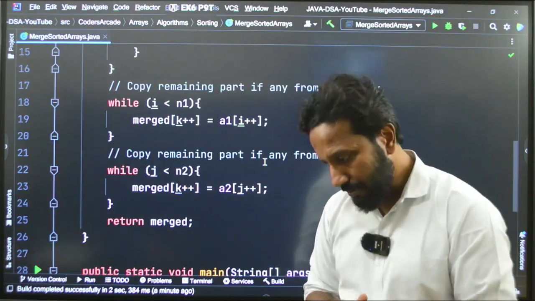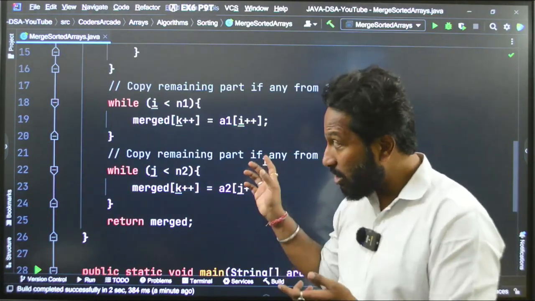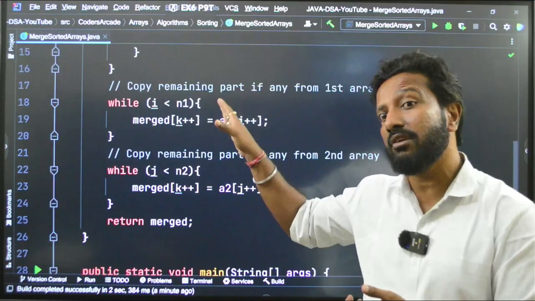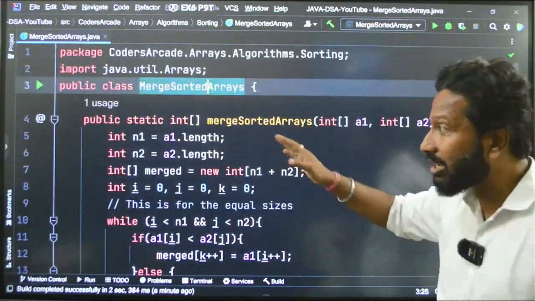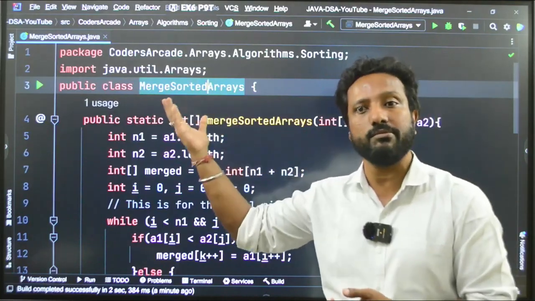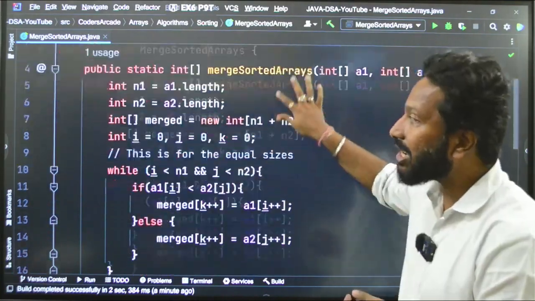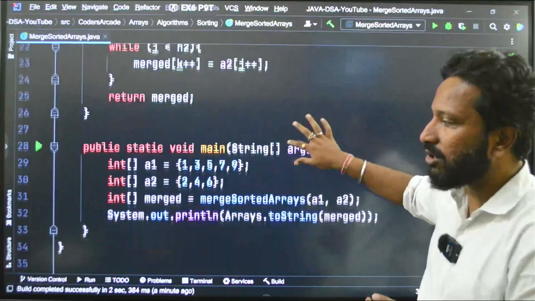Okay? So, hope you have understood the merge two sorted arrays concept, because now we will be using this thing in our merge sort algorithm. Okay? I will take that as a yes and we will move on to the next topic.